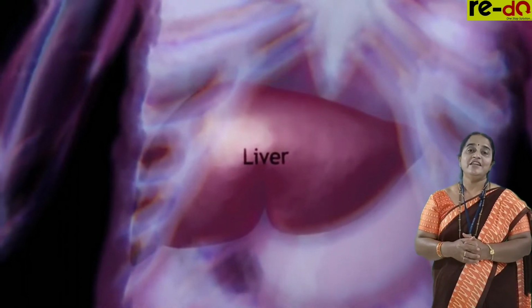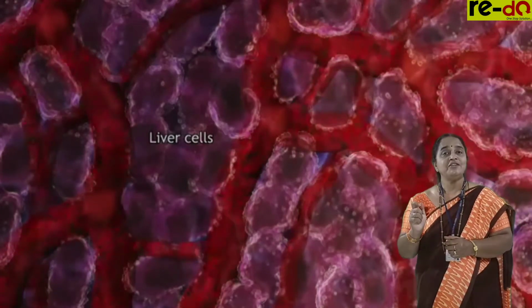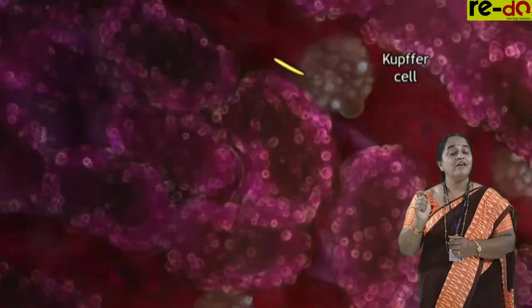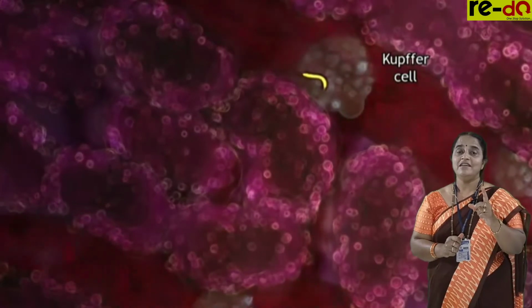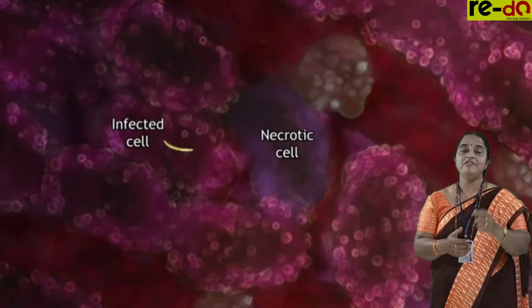It resides in the liver for a few days and then starts damaging a Kupffer cell. Actually, the Kupffer cell is a phagocytic cell, but it will not recognize this parasite. It slowly enters through the Kupffer cells into the hepatocyte, a liver cell.